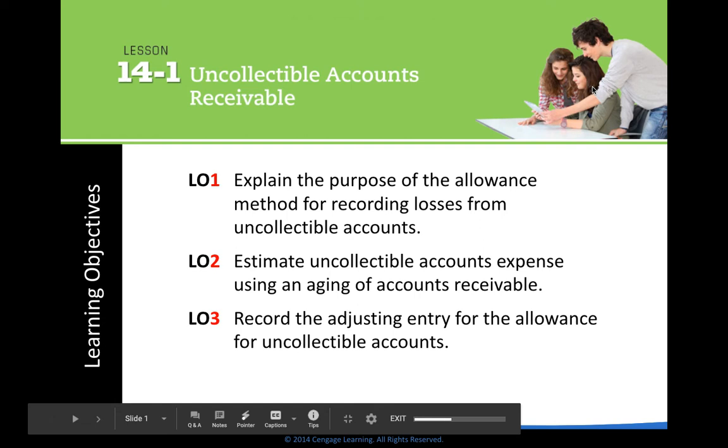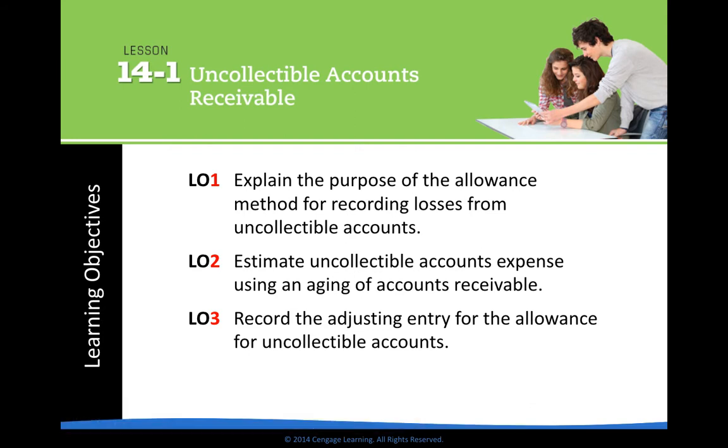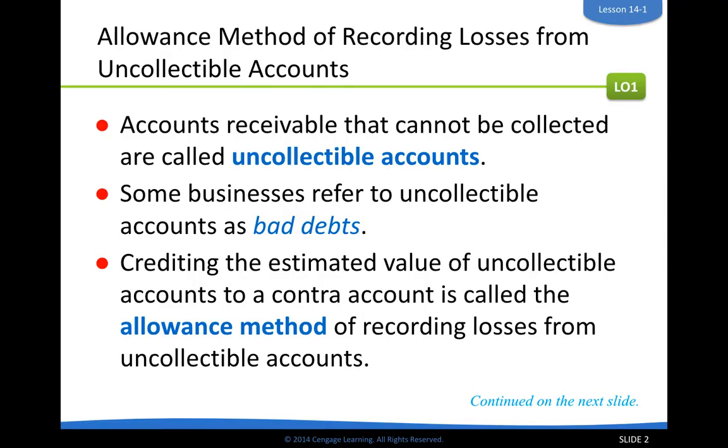In chapter 14, we're going to be talking about what happens when someone who owes you money, an account called accounts receivable, doesn't pay. What happens if we don't receive that money, which is very possible? First, it's important to understand what we mean when we say we are not receiving that money. That means they owe us money and they are not going to pay us. That is called an uncollectible account, or maybe bad debt.